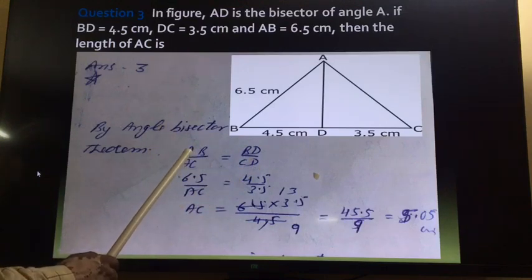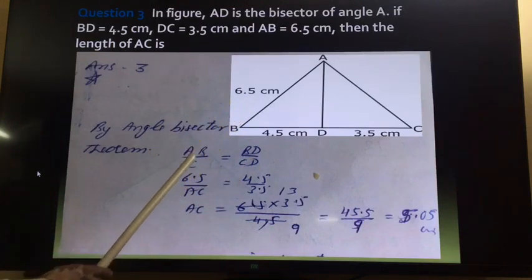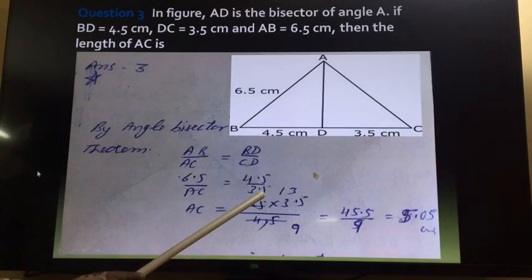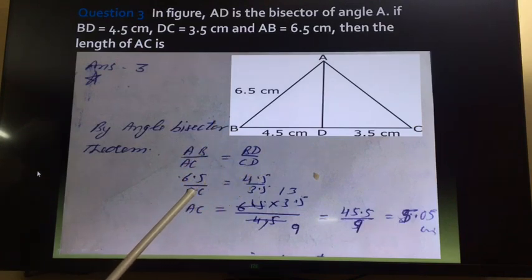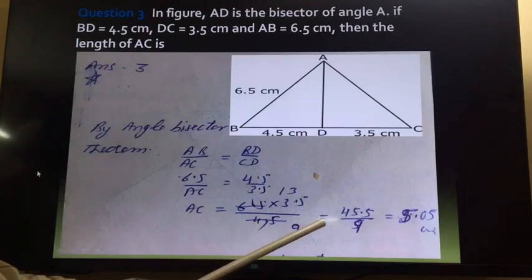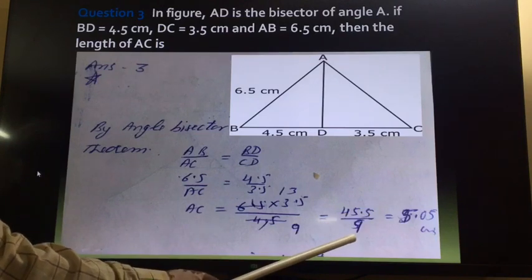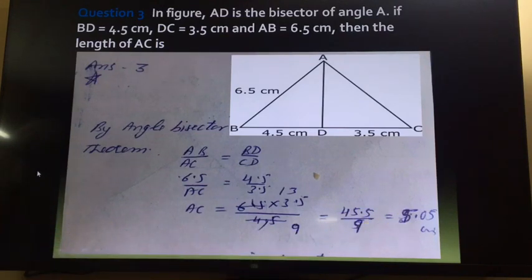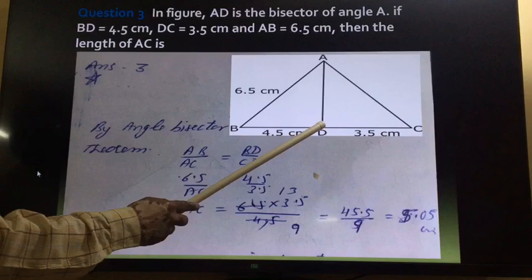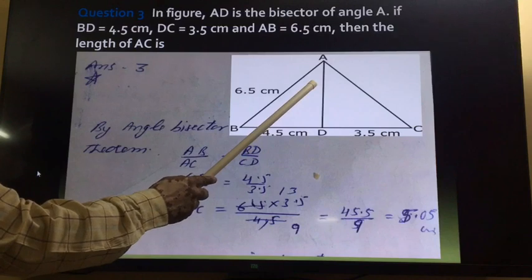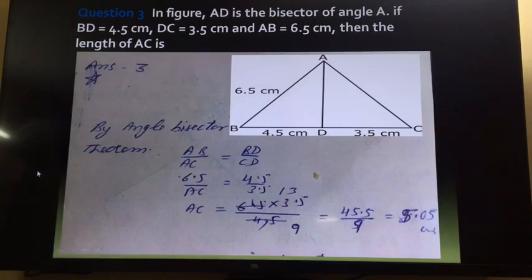Now we will substitute the values. AB upon AC, AB is 6.5 upon AC, equals BD upon DC, so BD is 4.5 upon 3.5. Do the cross multiplication and you will get AC is equal to 6.5 into 3.5 upon 4.5. After simplification we will get 45.5 divided by 9, and if you divide you will get 5.05. So this is the angle bisector theorem: these two sides make this angle, this is the bisector, then AB upon AC equals BD upon DC.